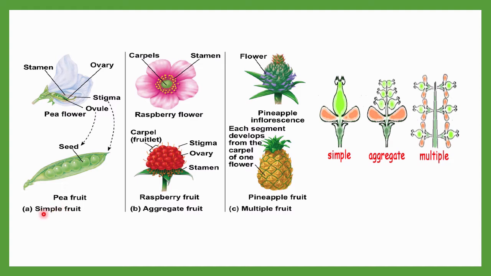Here you can see the example, pea fruit. Only one flower is there, and inside that one flower only one ovary is there. Only one ovary is converted into fruit.